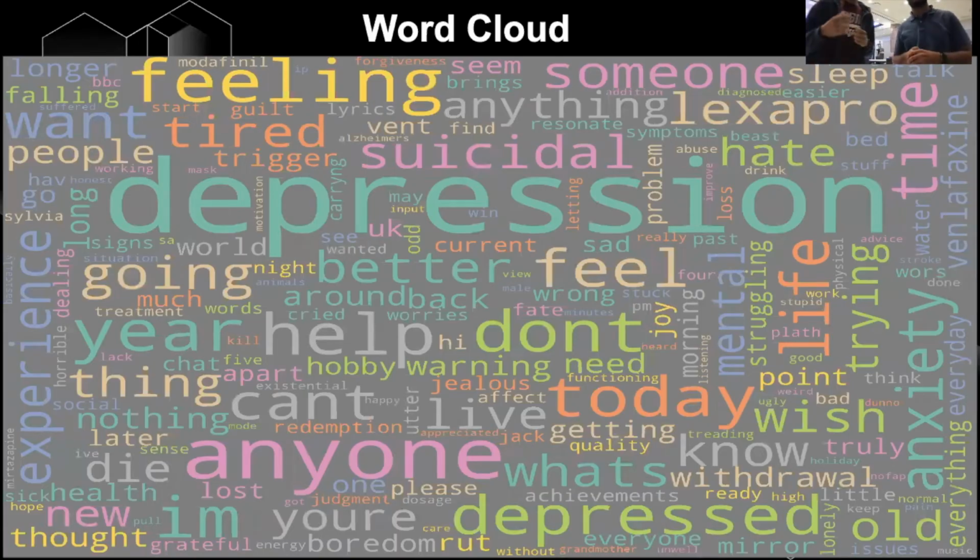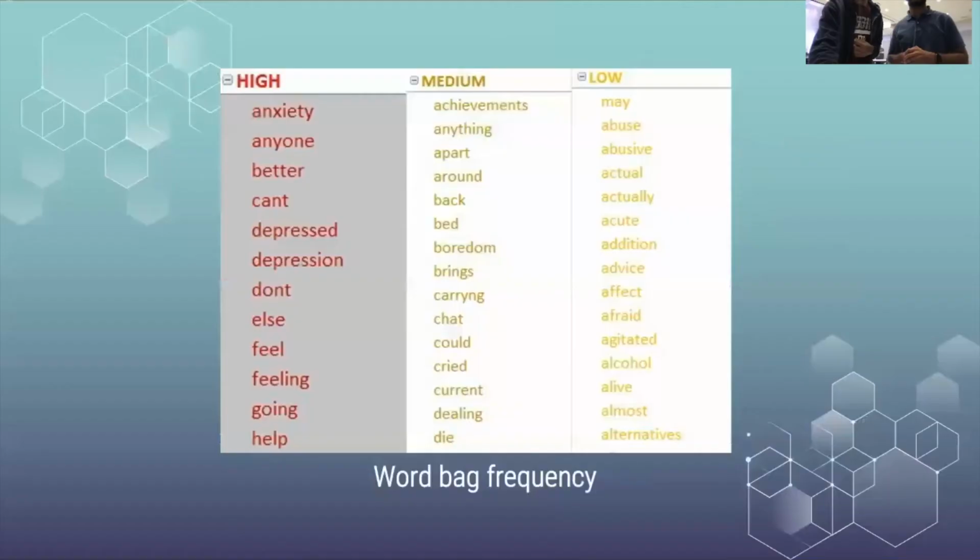We created this word cloud with this data, and you can see that words like depression, feeling, and suicide really stand out amongst the posts that were posted on the Mental Health Forum and Twitter. We categorize these words into three labels on the basis of their frequencies: high, medium, and low.